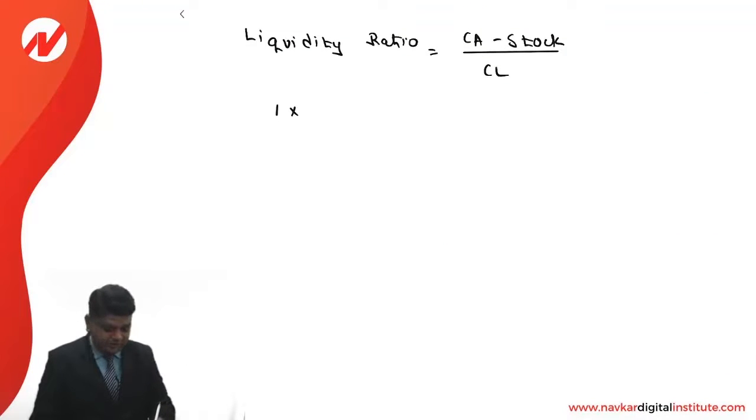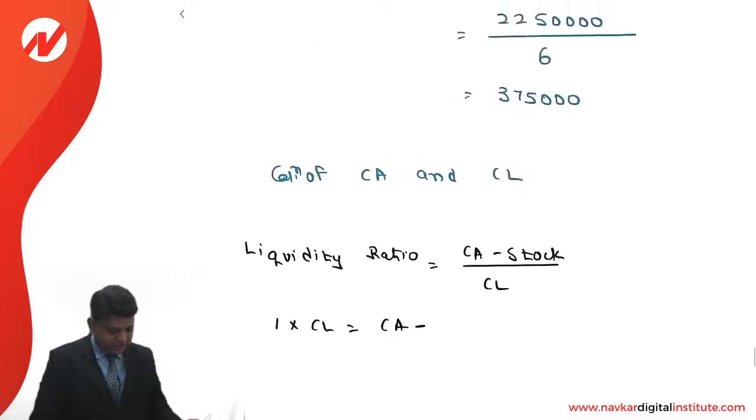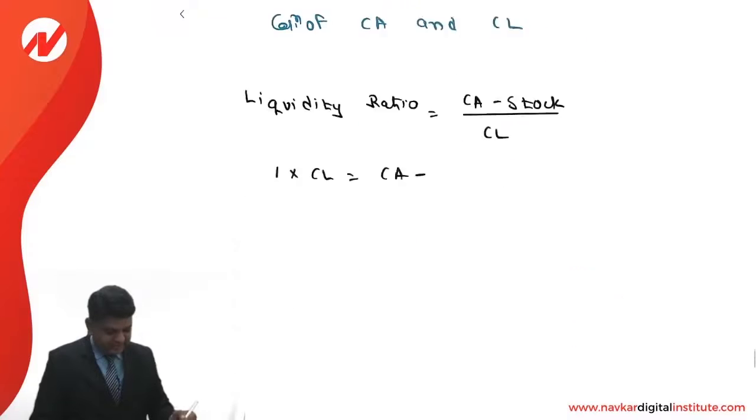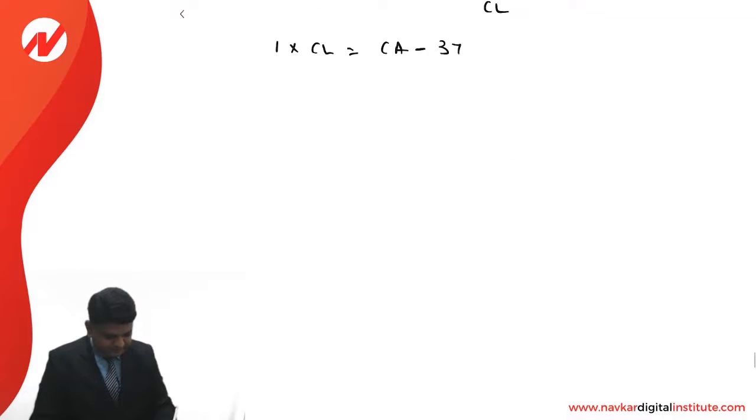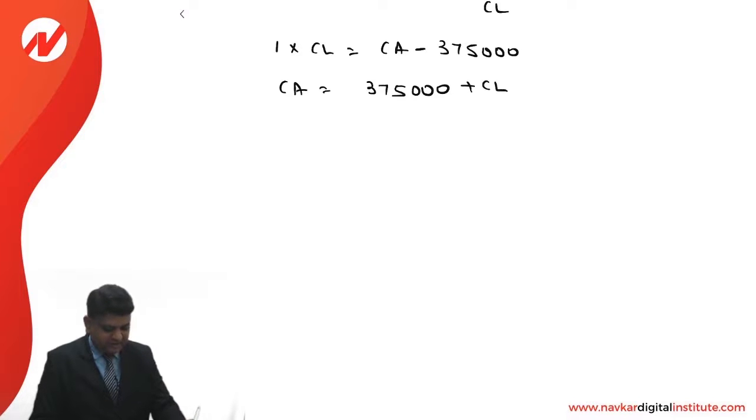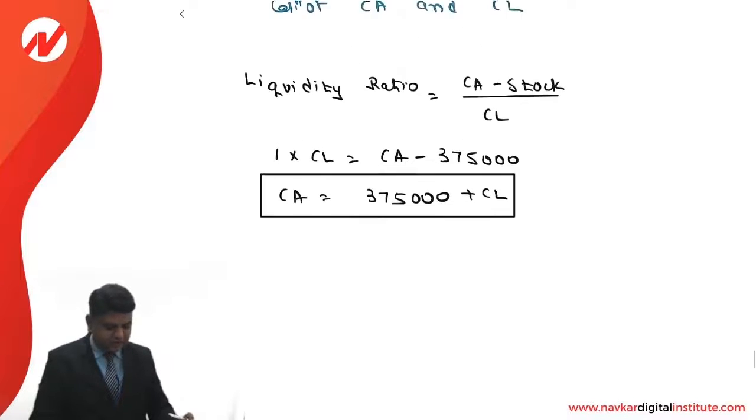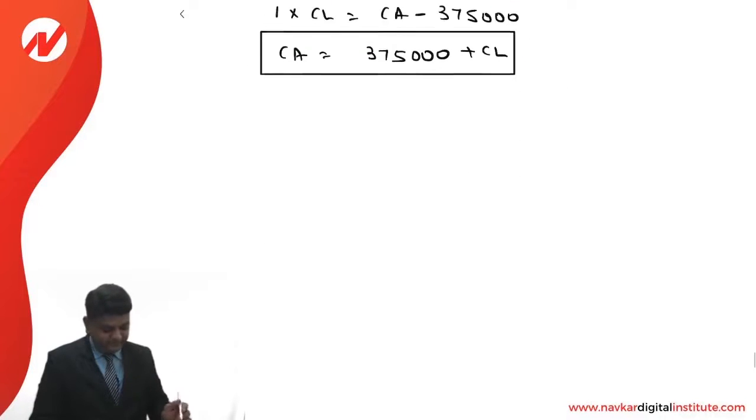So 1 into current liabilities is equal to current assets minus stock. Stock value is 3,75,000. Okay, so current assets is equal to 3,75,000 transferred on this side, so it will become positive, plus current liability. There are two variables and one equation, we cannot solve it, so we keep it as it is.